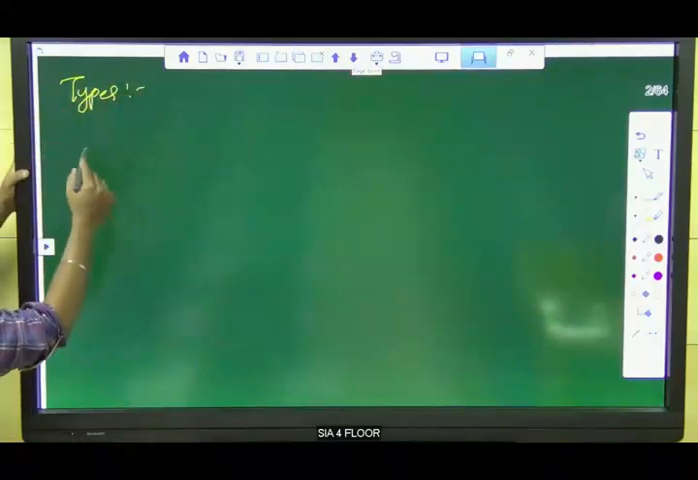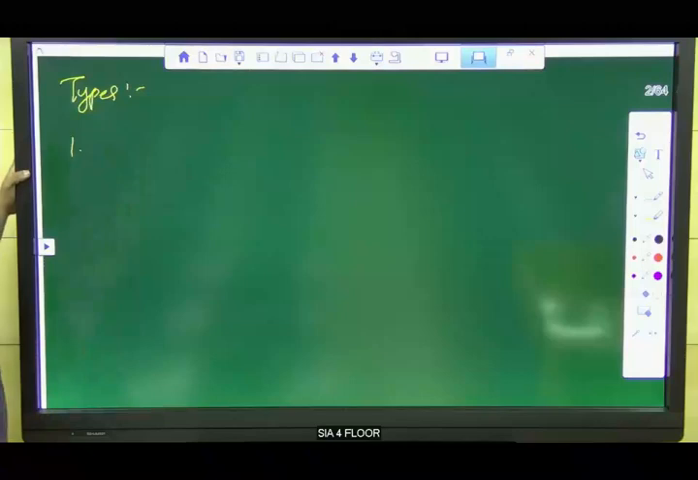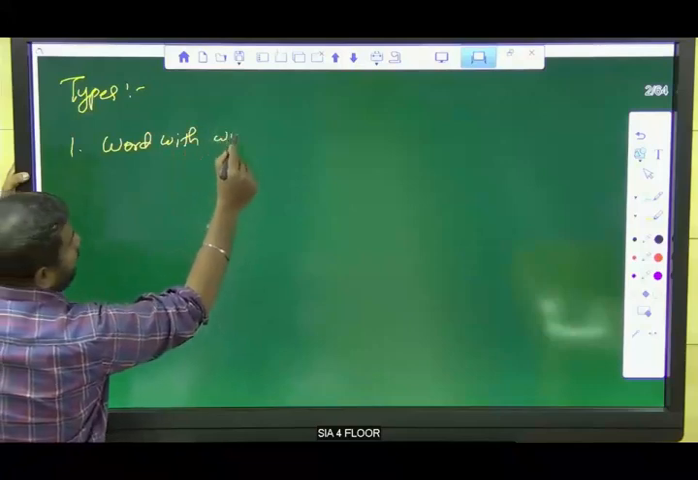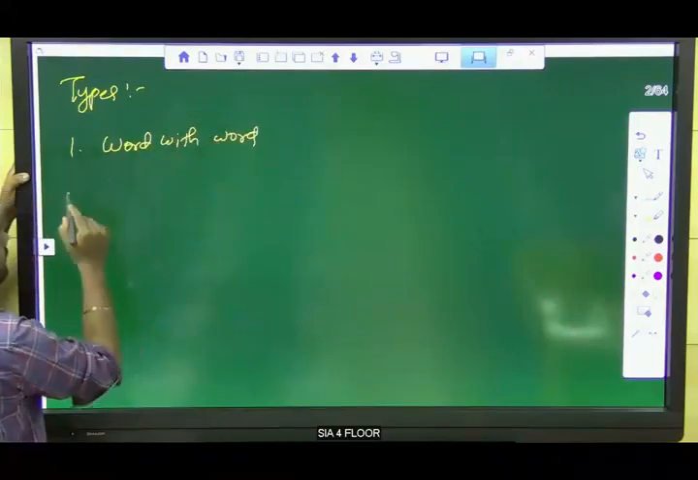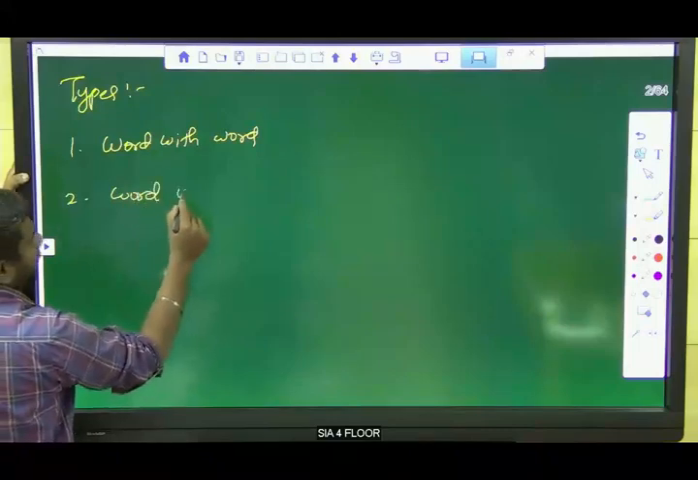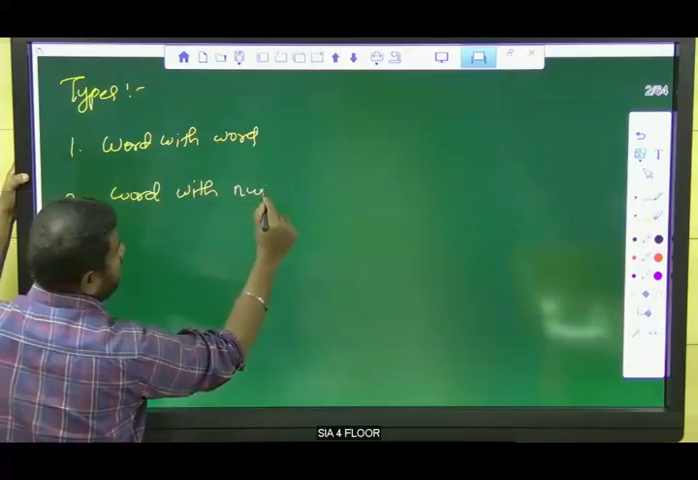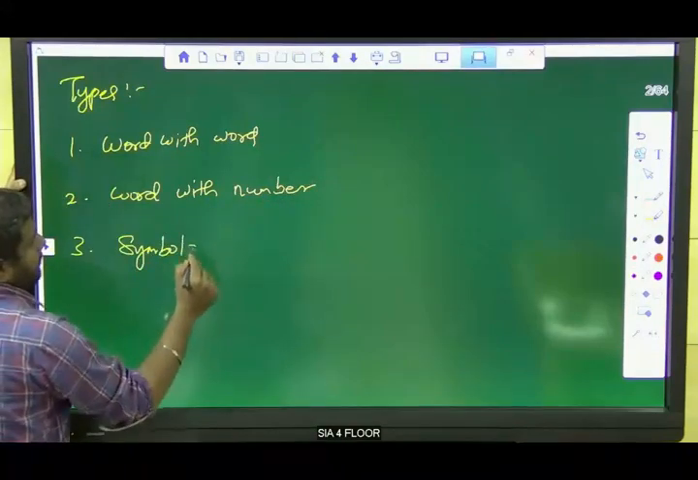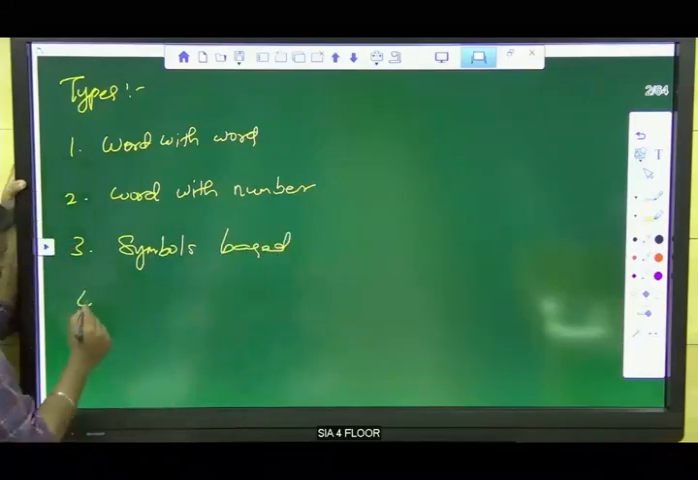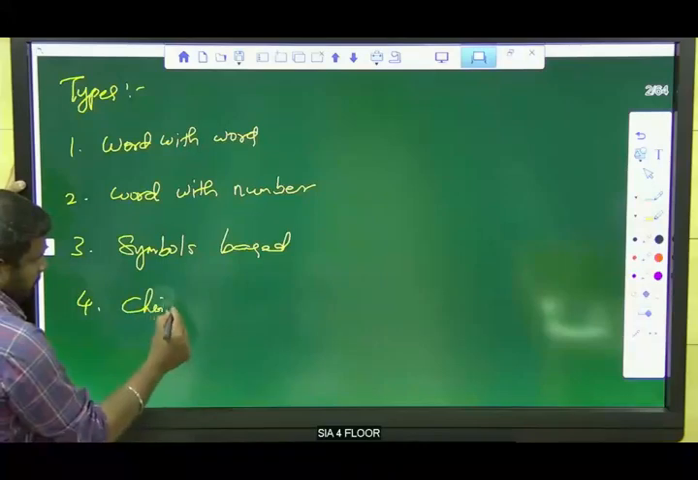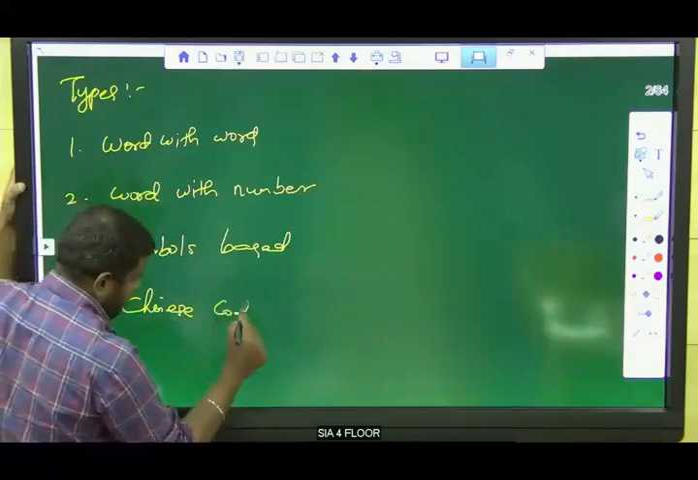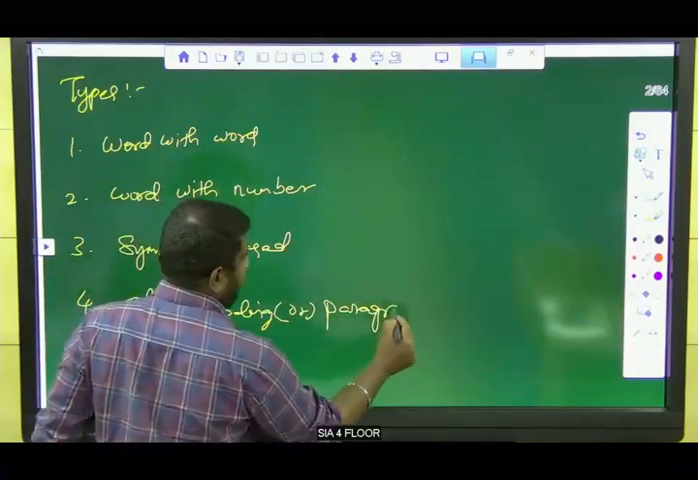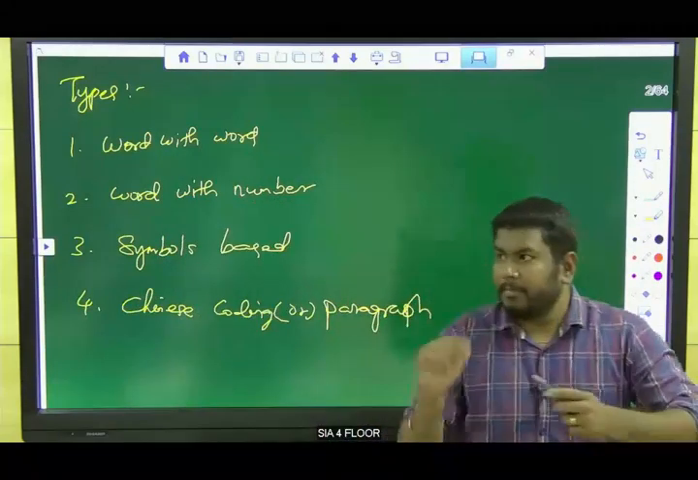So the types of coding and decoding: initially, sentence-based coding, that is nothing but word with word coding. The second one is word with number coding. The third one is symbols-based coding. The fourth one is Chinese coding, or paragraph coding.